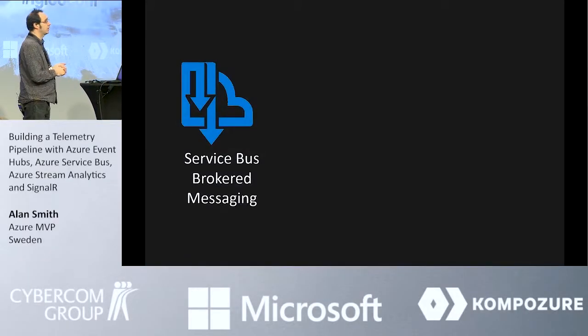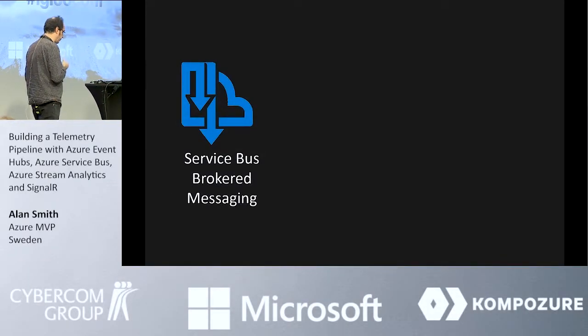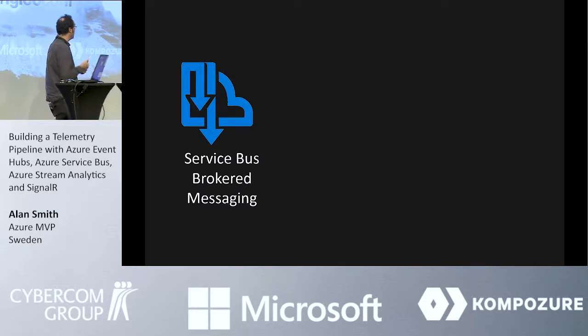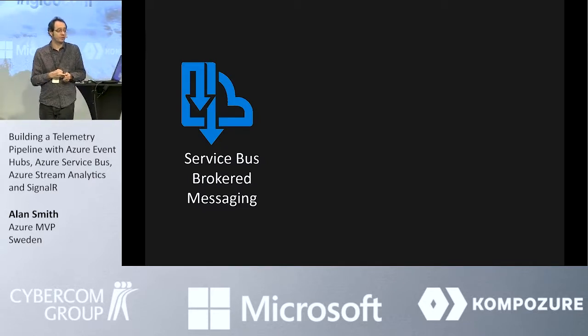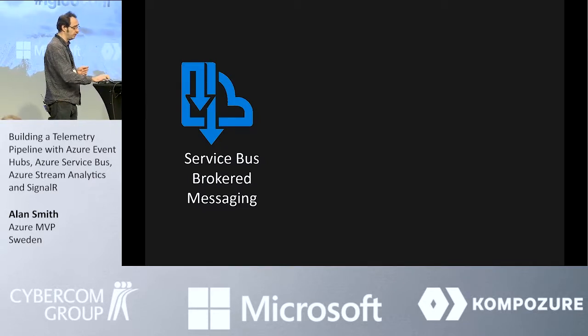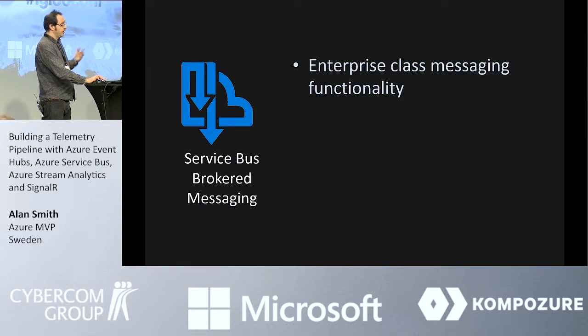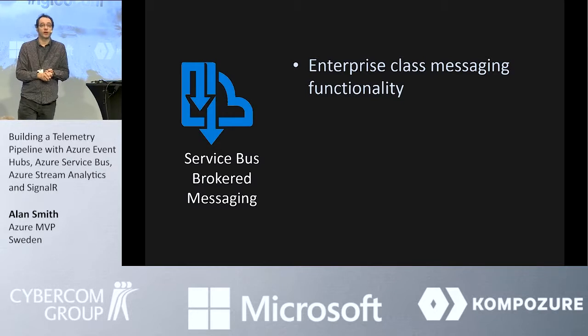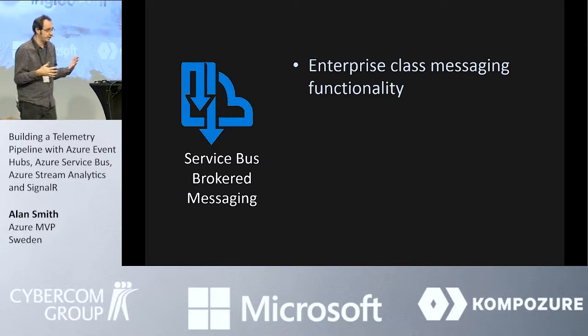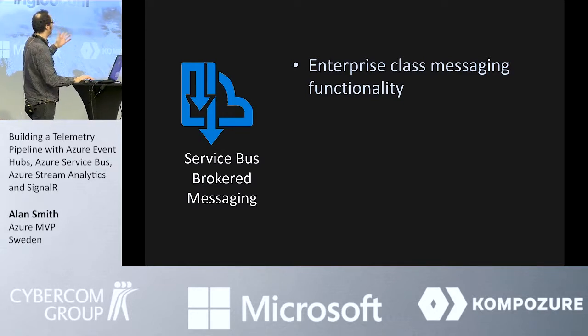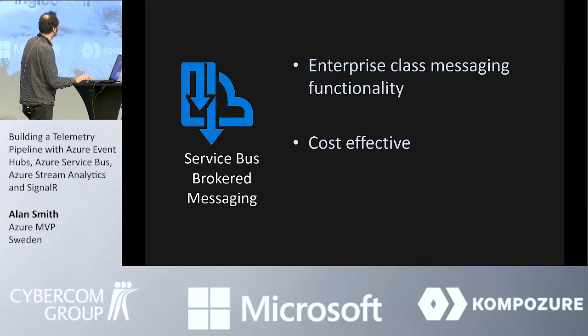Okay, to be able to get the actual data out to the driver tracker, we're going to send it through a couple of different stages. Firstly, it's going to be going through another Stream Analytics query, and then it's going to be going out to the service bus in the form of a topic in service bus brokered messaging. So this provides what I call enterprise class messaging functionality. We've got lots of things like dead lettering, we've got message sessions, we've got the option of message deferral, and great ways of being able to do messaging systems using the service bus.